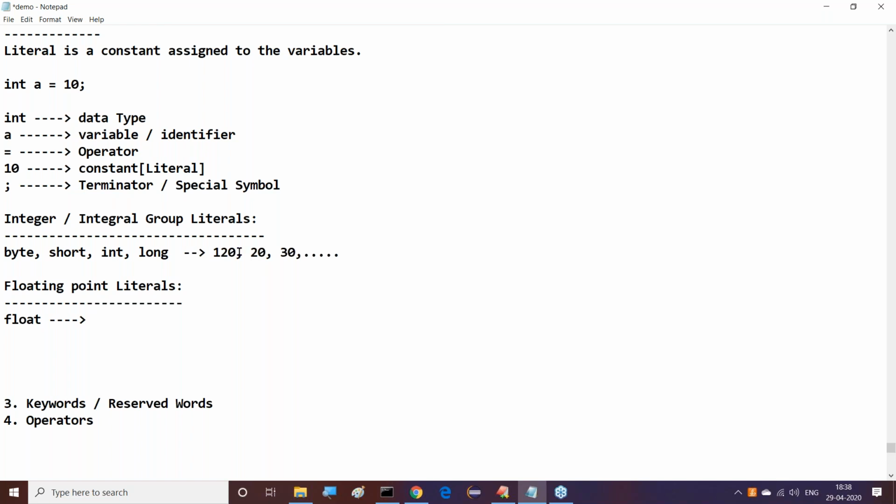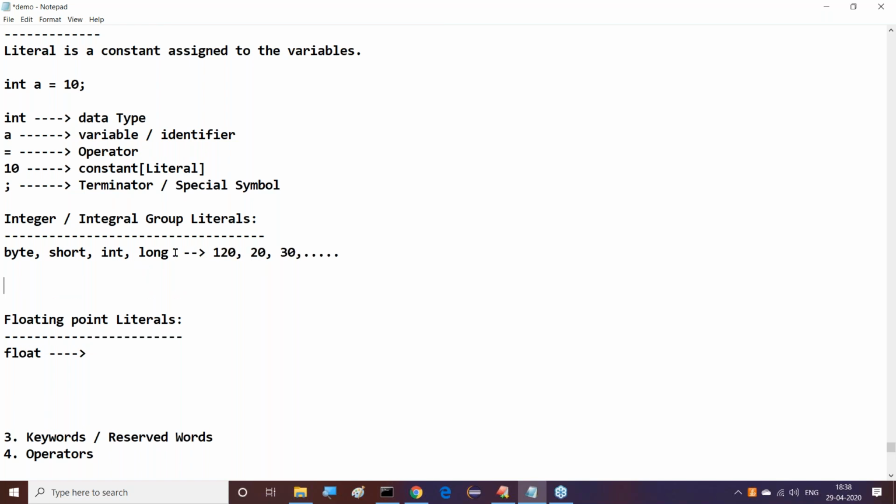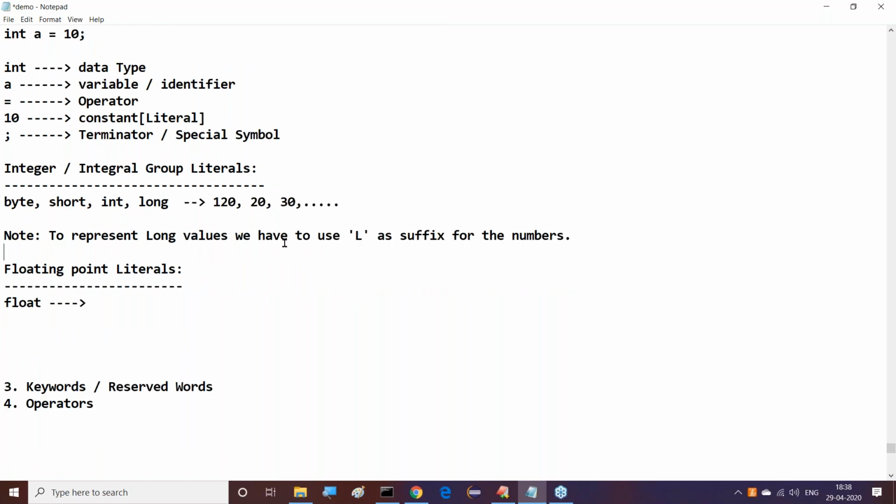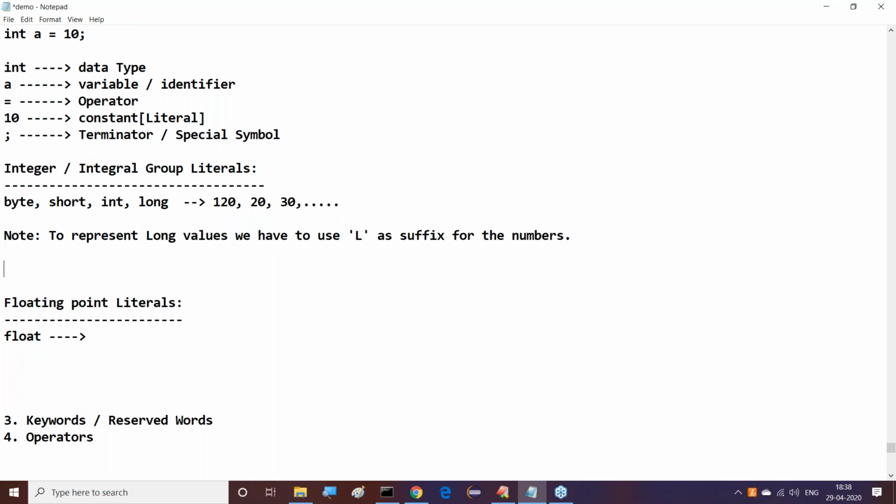Guys, I'm telling you clearly, one small point: to represent long values, we have to use L as a suffix for the numbers. It's a specification to represent long values. Of course, without L we can also represent them. Let's understand this clearly.